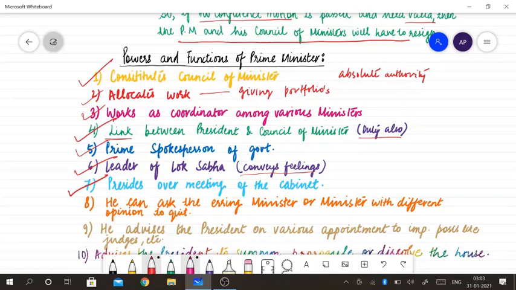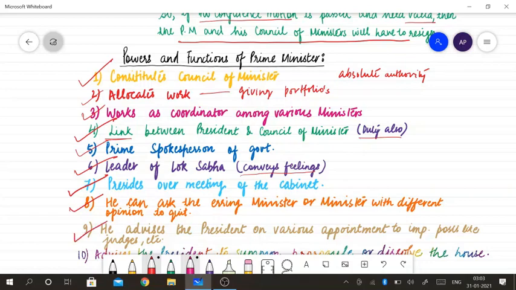And the eighth point is that he can ask an erring minister, or if he is not happy with the work of any minister, or has a difference of opinion with that minister, then he can ask that minister to quit the post.